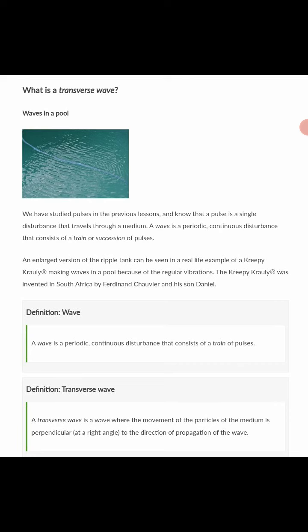Also note something in this slide. A pulse is a single disturbance that travels through a medium. A wave is a periodic, continuous disturbance. Note that, please. One of the questions JAMB is likely to ask is the difference between a pulse and a wave. A pulse is just a single, one-time disturbance, while a wave is periodic, sinusoidal in nature, a continuous disturbance that consists of a succession of pulses.